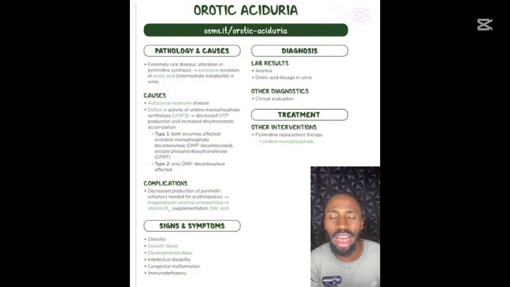So when you administer uridine and cytidine, they will be phosphorylated by nucleoside monophosphate kinase to UMP and CMP. When they are phosphorylated, what happens? They will inhibit CPS II. What will happen? There will be a decrease in orotic acid formation. So this is the clinical correlation of pyrimidine metabolism.